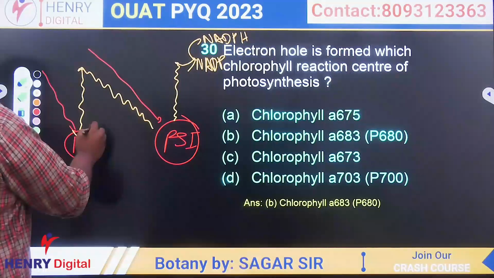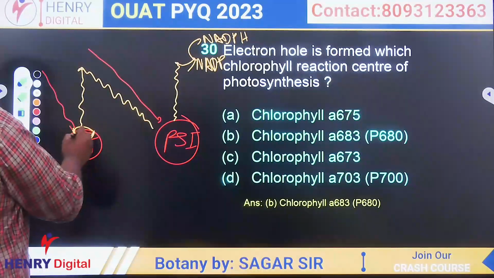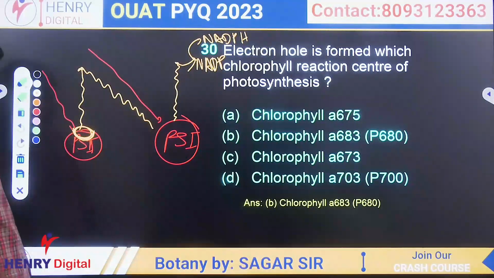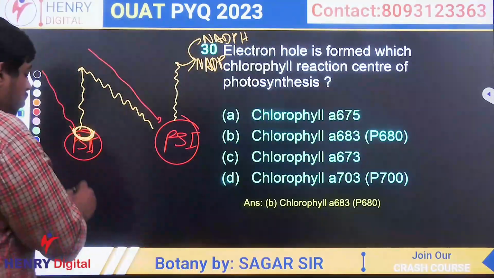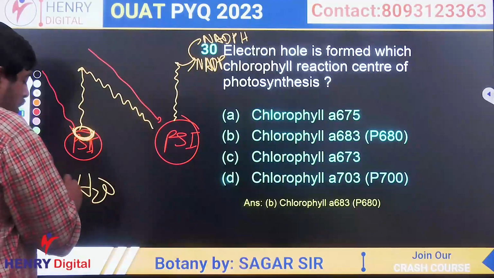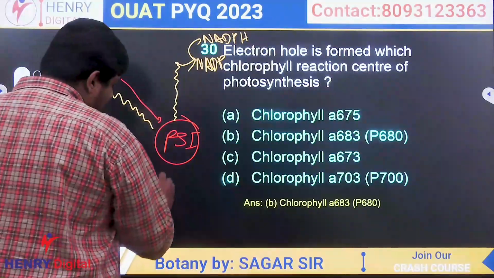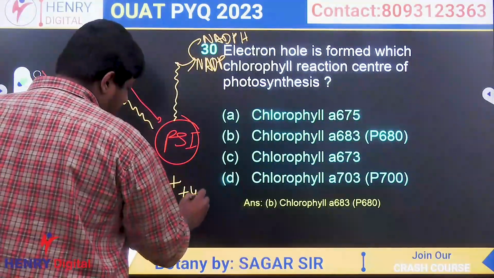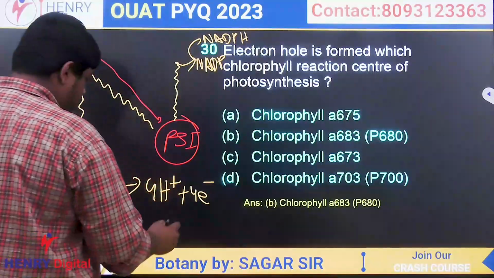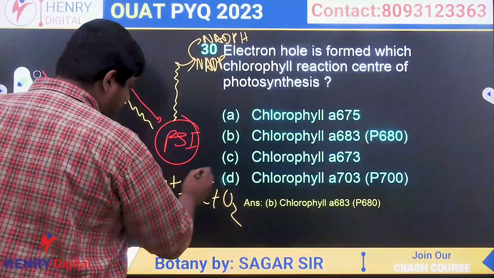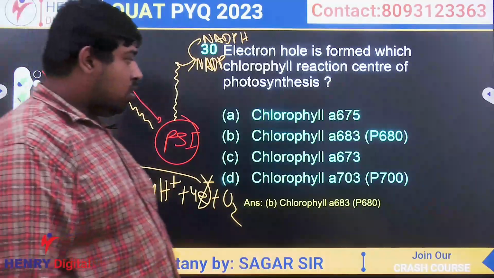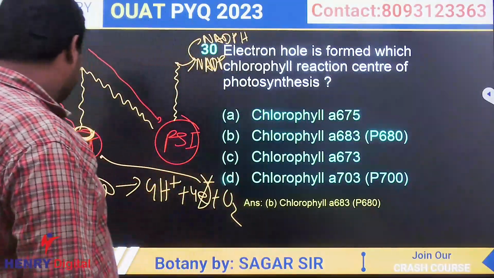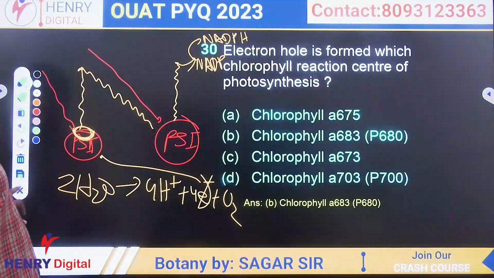In PS2 there will be formation of a void or hole for electrons. To fulfill it, water splits, and when two waters split there will be production of 4H plus, 4 electrons and oxygen. These electrons are used in PS2. Clear? So the answer will be B.